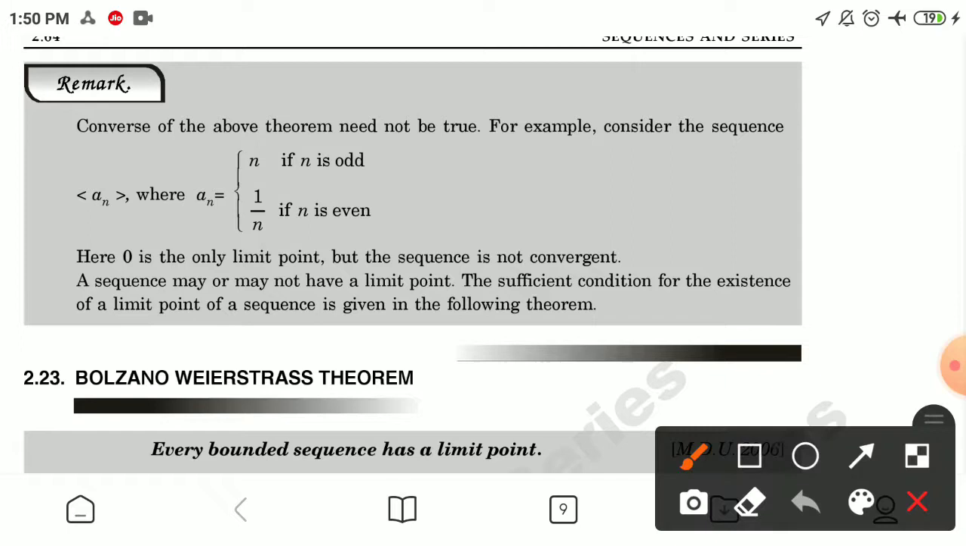Now, making a remark: the converse of the above theorem need not be true. For example, consider the sequence a_n where a_n is equal to n if n is odd, and 1 by n if n is even. Here 0 is the only limit point, but the sequence is not convergent. A sequence may or may not have a limit point. The sufficient condition for the existence of a limit point of a sequence is given in the following theorems.